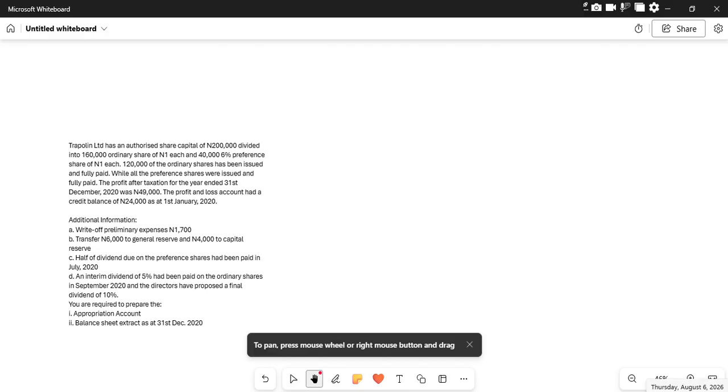They can be the preference shareholders, they can be the ordinary shareholders, okay? And some of these profits being made are either transferred into various reserves. Likewise, some are retained in the business for further operational costs, okay?